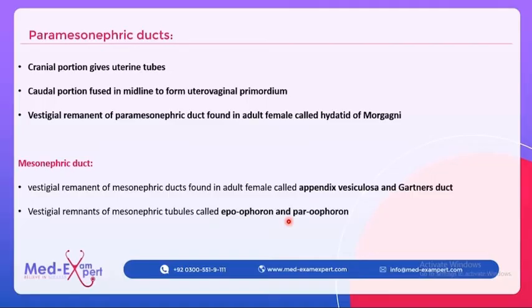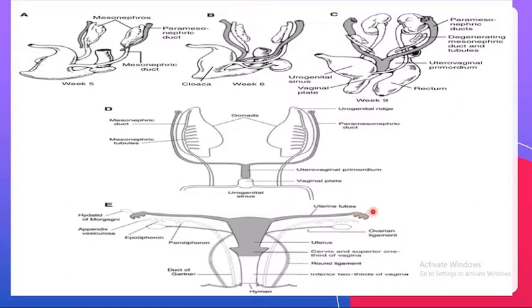Let's come to the text. So the cranial portion gives rise to the uterine tubes. The caudal portion fuses in the midline to form the uterovaginal primordium, which gives rise to the uterus, the cervix, and the upper 1/3 of the vagina. And the vestigial remnants of the paramesonephric duct found in the adult female are called the hydatid of Morgagni. These are the hydatid of Morgagni. These are the vestigial remnants. They are of no use.